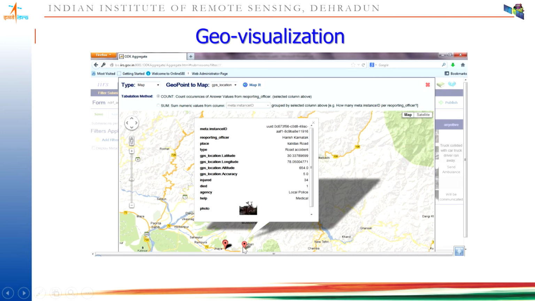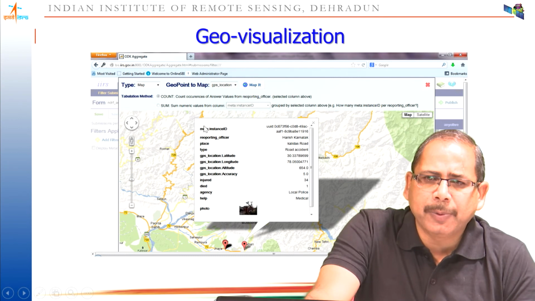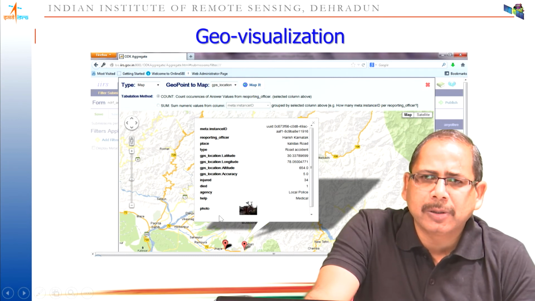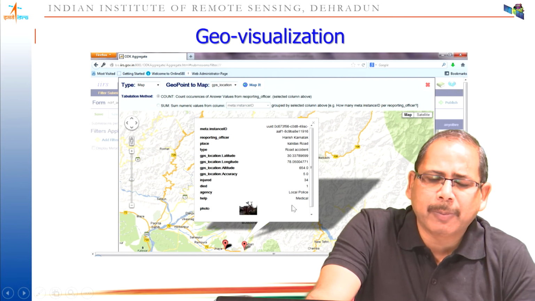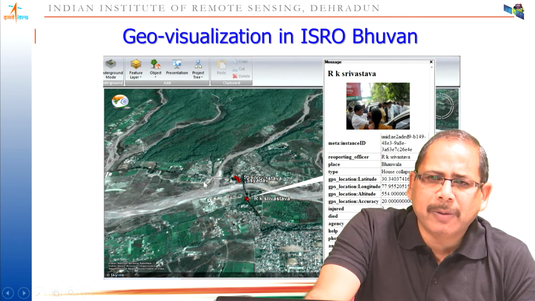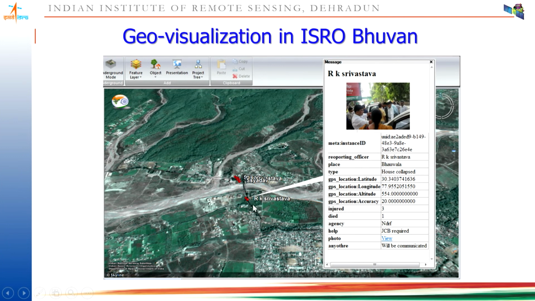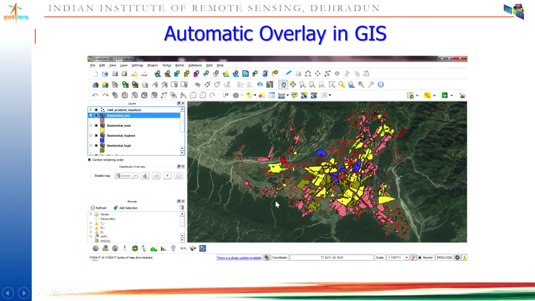See here, automatically the point is created on the map, and if you click on this point, the attributes are shown here, all these attributes. Whichever way you want to display them, you can modify. If you have a software developer, they can change the look and feel, everything. Then in the GIS platform, when you consume this data, you can also visualize it in a 3D environment like here. The photograph is available, the attributes are available, and then the satellite image and the points are automatically created. In the same way you can create lines, polygons and so on.